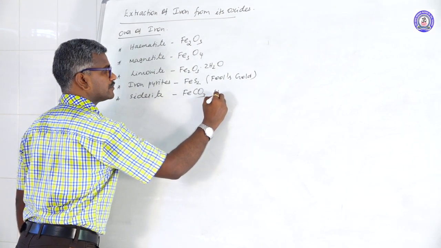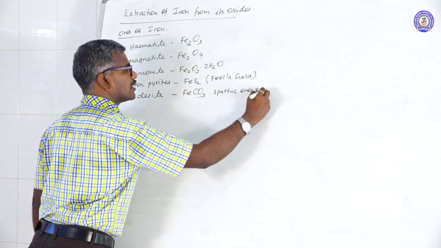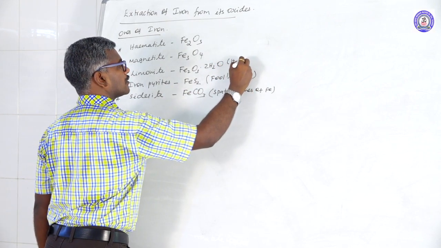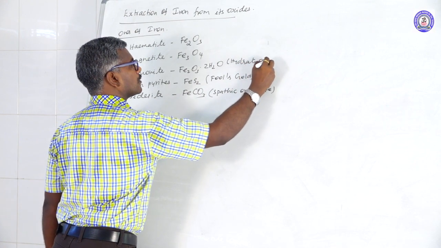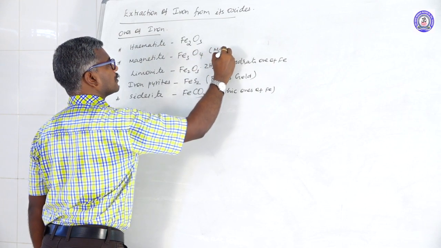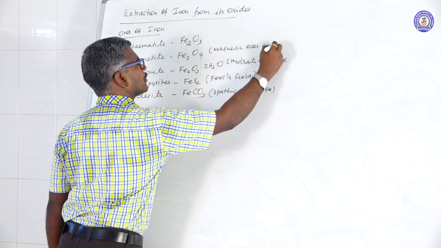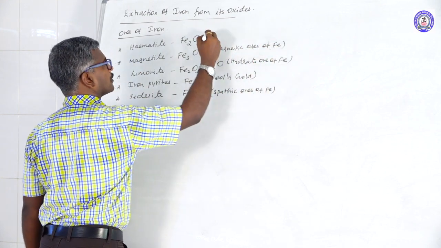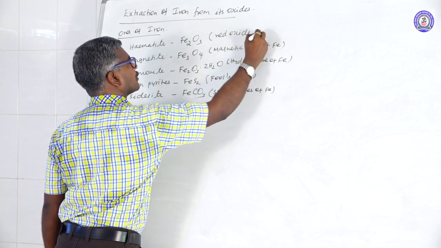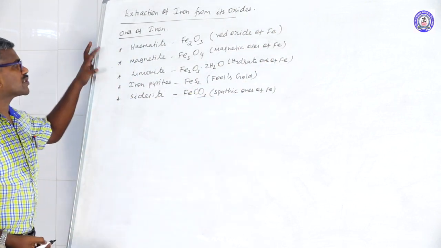This one is spathic iron ore. These are the ores of iron.